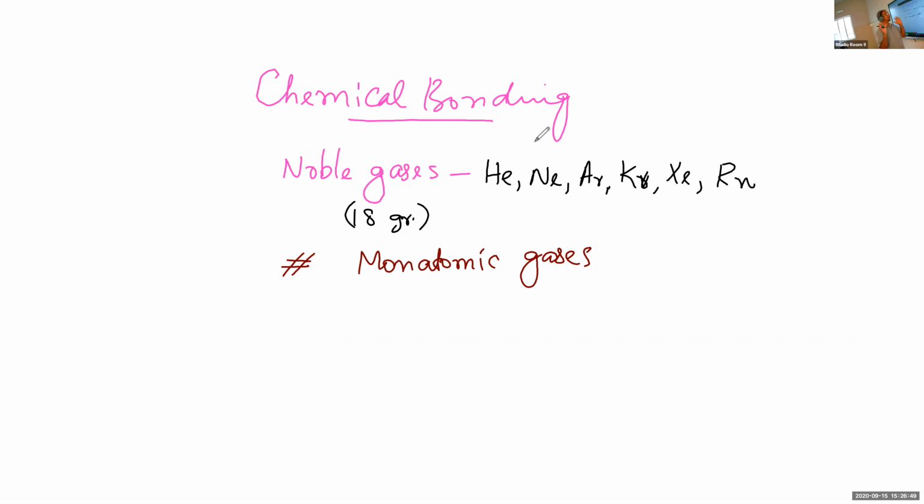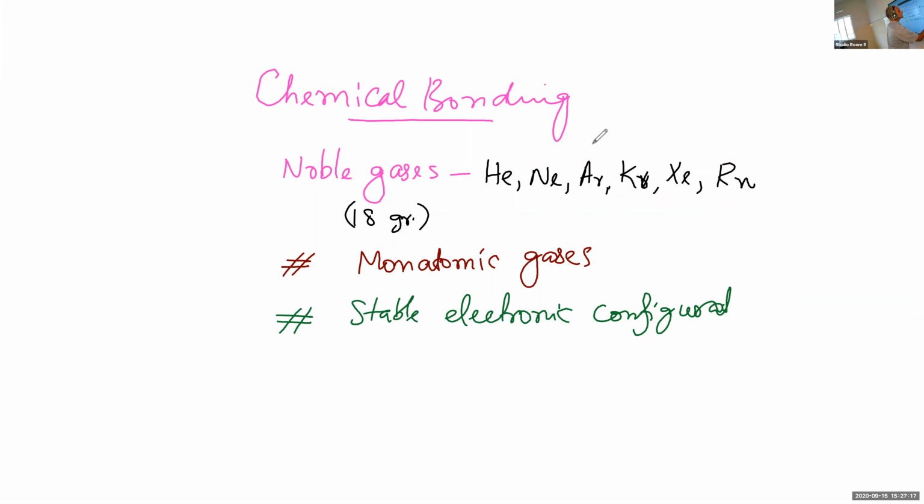And why do the noble gases exist as single atoms? That is because they have very stable electronic configuration. They are not ready to change their electronic configuration.